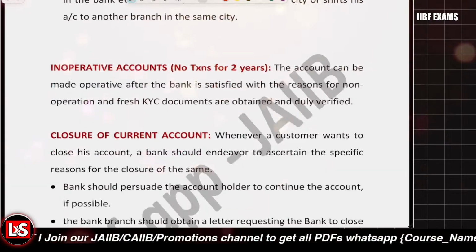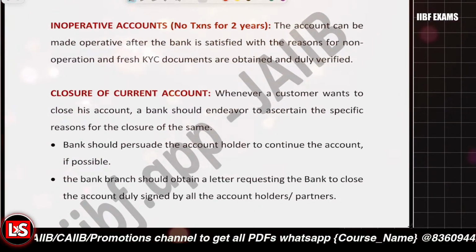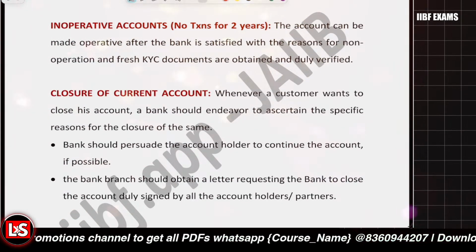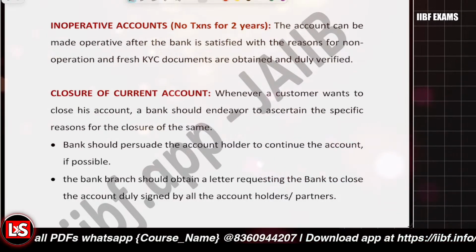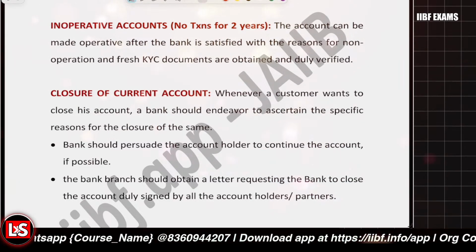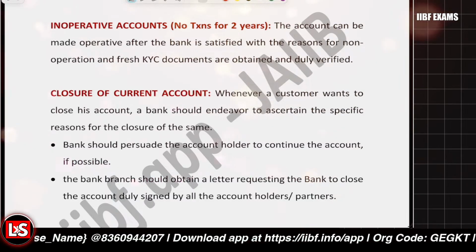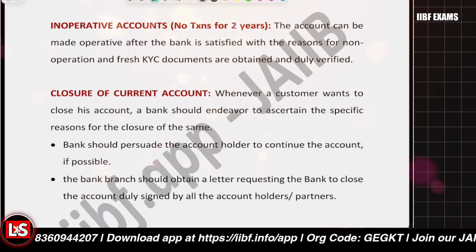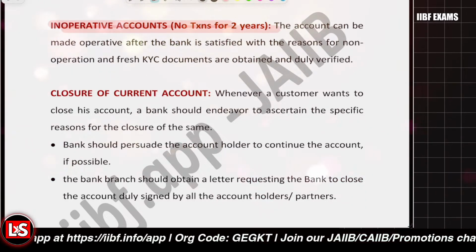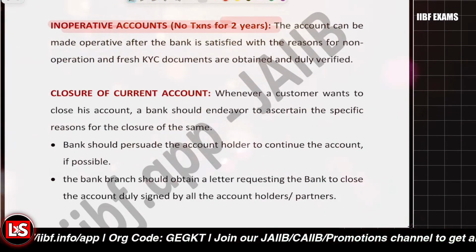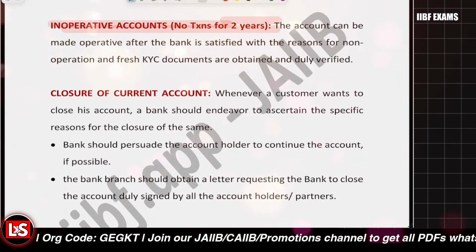Then it is related to inoperative accounts. So inoperative accounts are basically those accounts where there are no transactions for the last 2 years. And how can you reactivate these accounts? Let's say you have an inoperative account and there were no transactions for the last 2 years, how can you reactivate such an account?